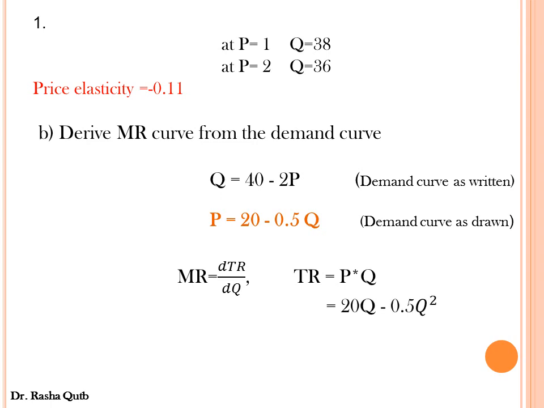In this case, the total revenue equals 20Q minus 0.5Q squared, and differentiating this with respect to quantity, we will get the marginal revenue curve, which equals 20 minus Q. The marginal revenue has the same intercept as the demand curve on the y-axis, but the marginal revenue has a slope twice as steep as the demand curve.